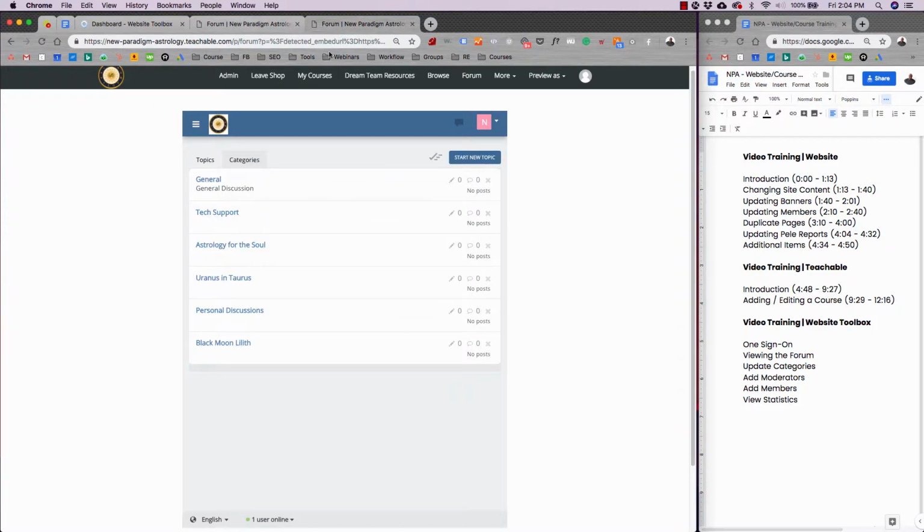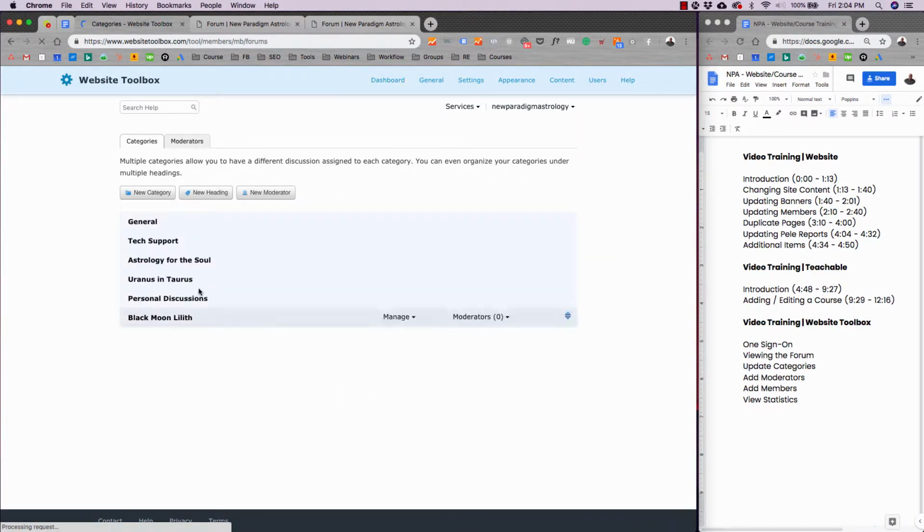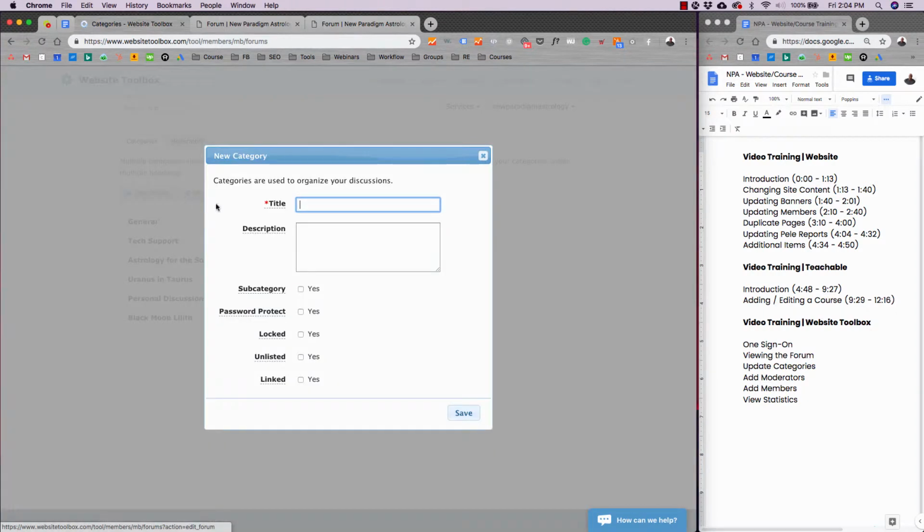If you wanted to update a category, for example, and add a new category to the forum, you would just go to the Toolbox dashboard. You would go to settings, go to content categories. And here are all of the categories here. So I can hit new category, test. I can put in the description and I can put in the information, right?